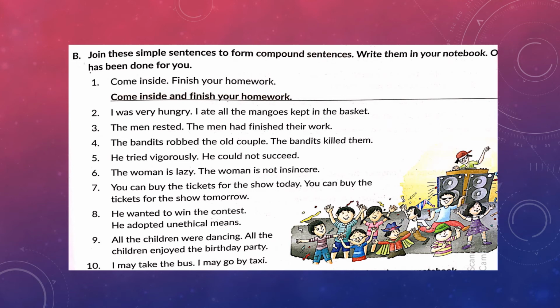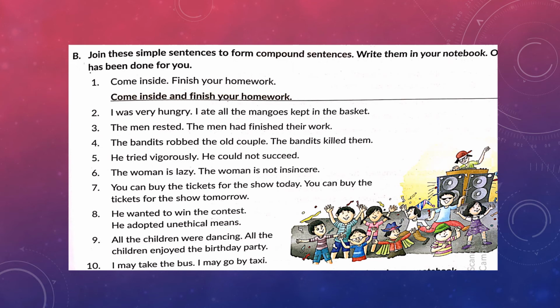Similarly, you're going to complete the rest of the exercises on your own in your English copies. Now join these simple sentences to form compound sentences. Write them in your notebook. One has been done for you. First one, come inside, finish your homework. Come inside and finish your homework. So two simple sentences joined with the help of a coordinating conjunction to make one compound sentence.